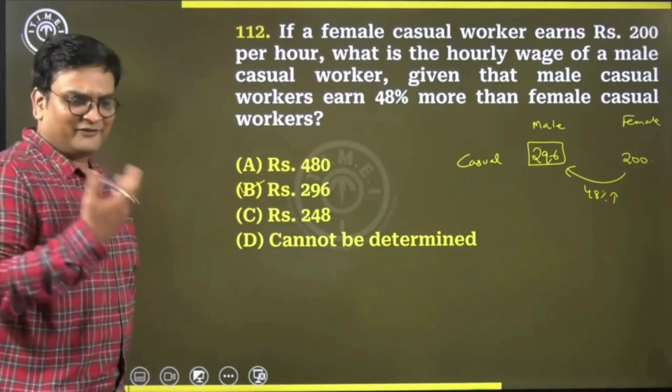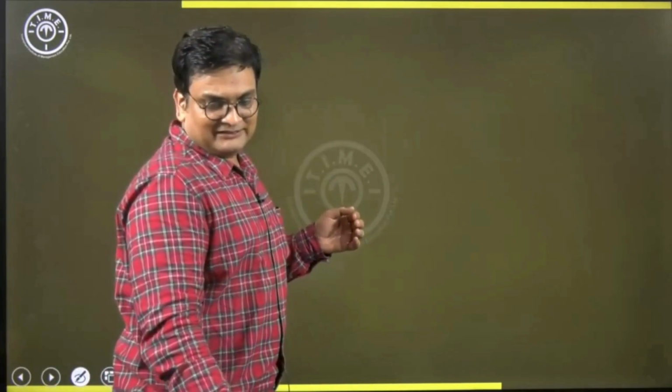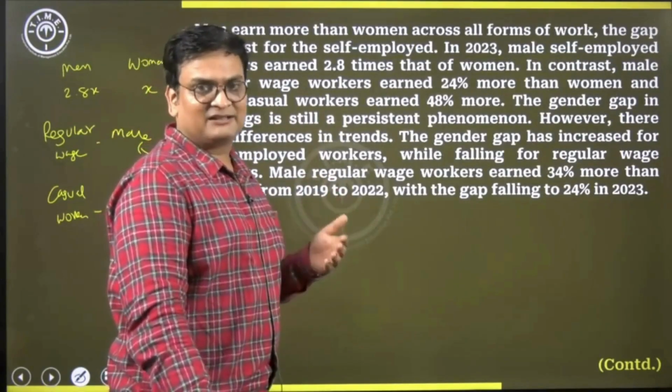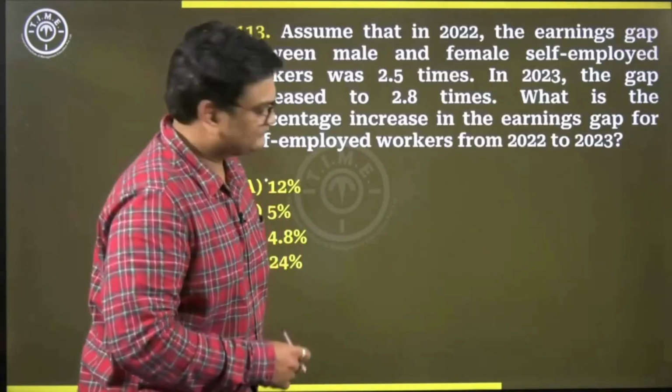So if you look at it, the level of calculation is not very high, very simple calculation, just that the data given is very scary. So the key here was to skip the irrelevant parts and move on to the questions.